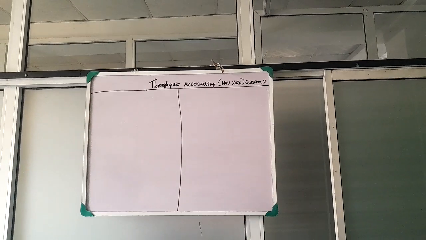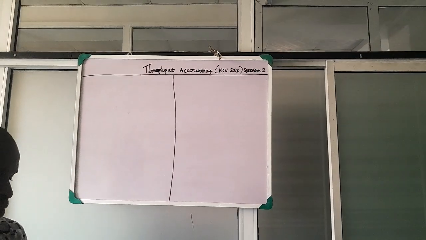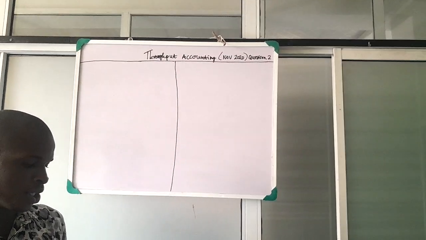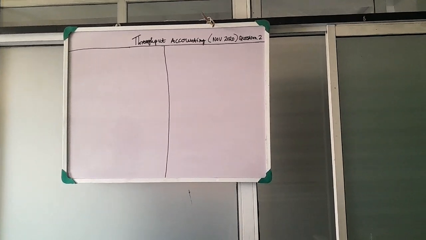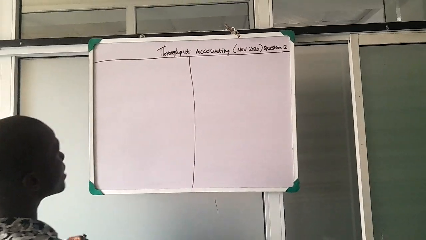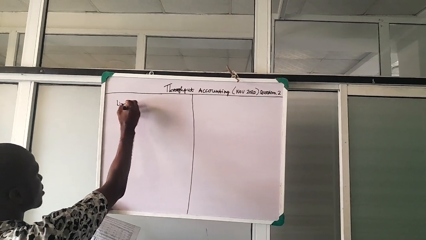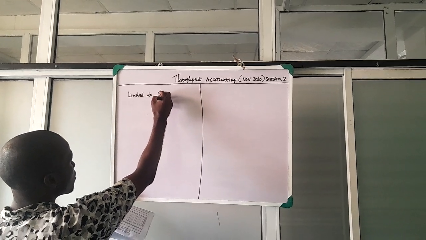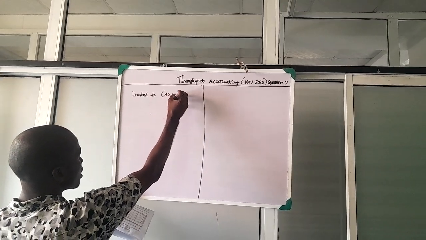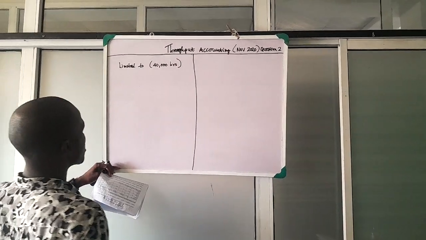For the first part, we are asked, using marginal costing principles, to calculate the profit maximizing output in each product and the amount of profit. First, we know that we are limited by hours. We are limited to 40,000 hours.